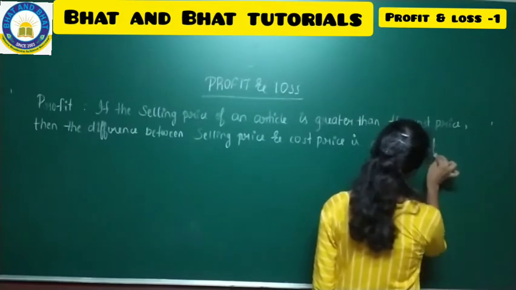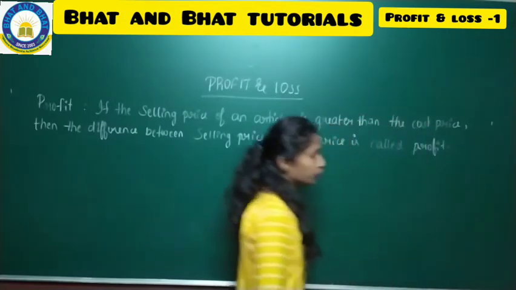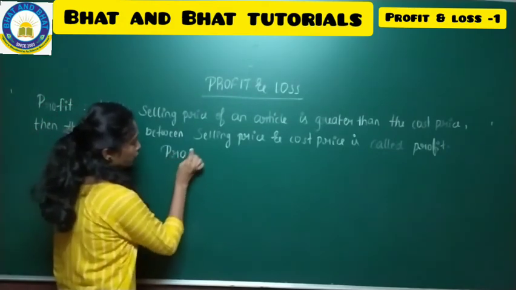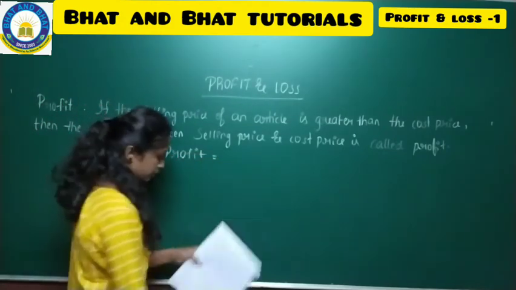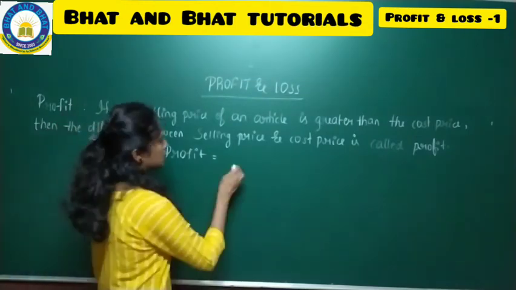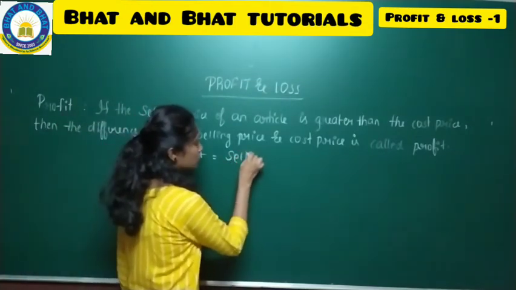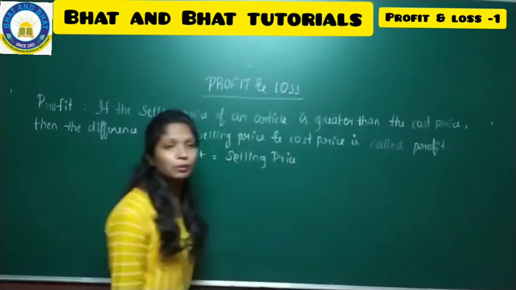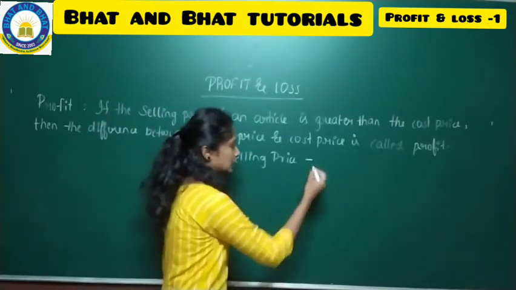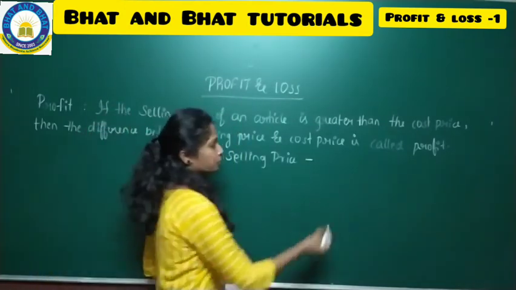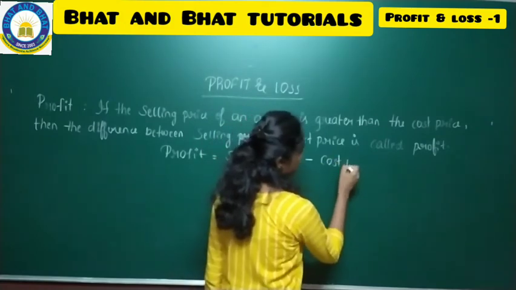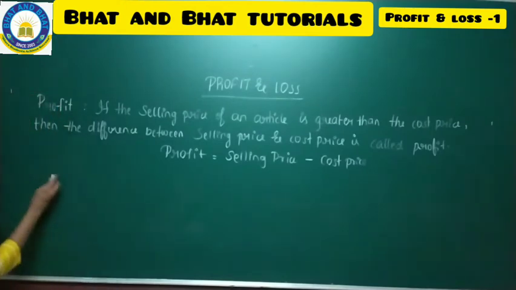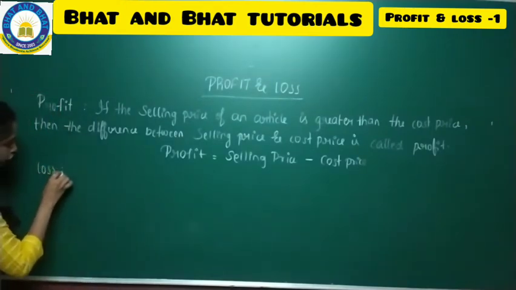So this is the meaning of profit, and to find the profit we have the formula. Take down the formula also, that is profit is equal to SP minus CP. See here, selling price can also be called as SP, minus cost price. So cost price is also called as CP. Cost price is also called as what? CP. And the next one, the meaning of loss.